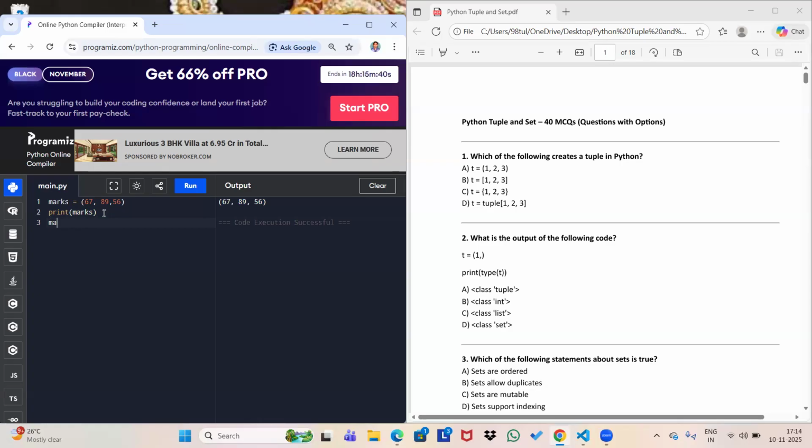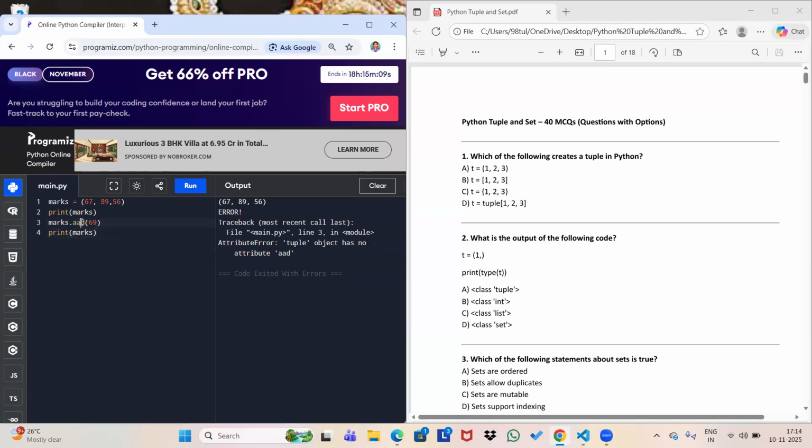Suppose I'm writing like this, marks.add(69). Okay. Then will it work or not? Let's check. So it is giving us an error. And what type of error? It is an attribute error. Tuple object has no attribute add.